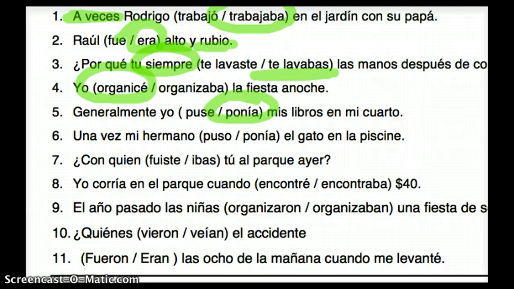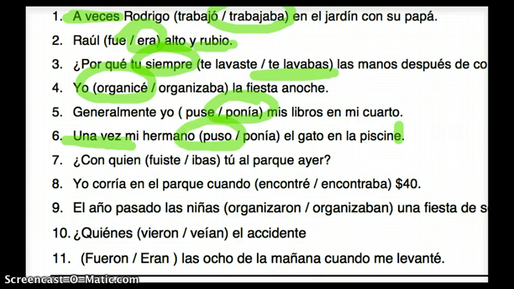Una vez mi hermano blank el gato en la piscina. That's a spelling error there. That should be piscina. But anyway, una vez, one time. That's literally what that means. So one time my brother put the cat in the pool.